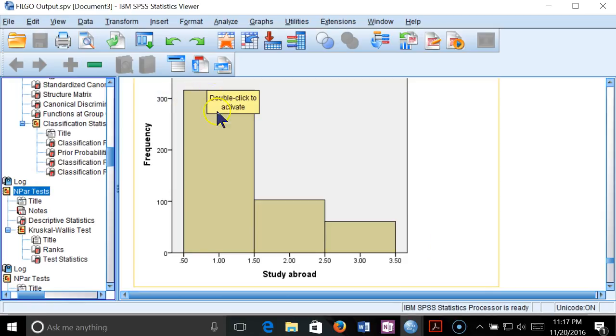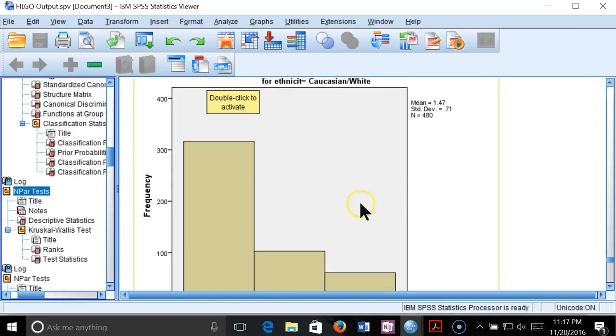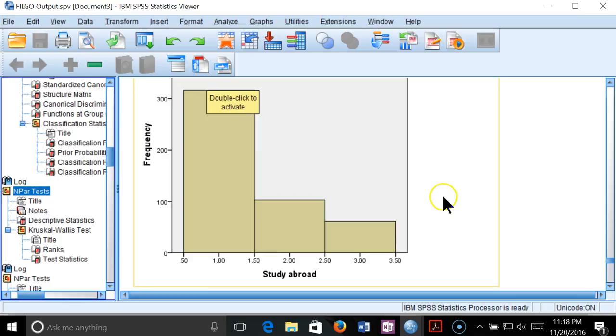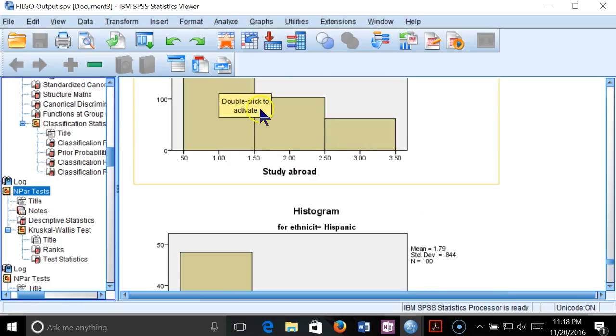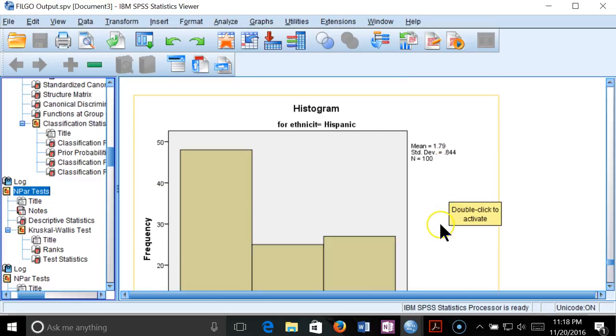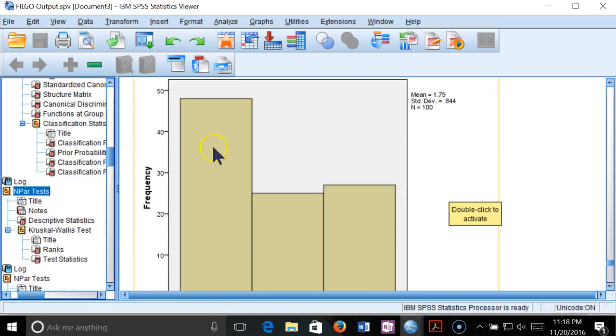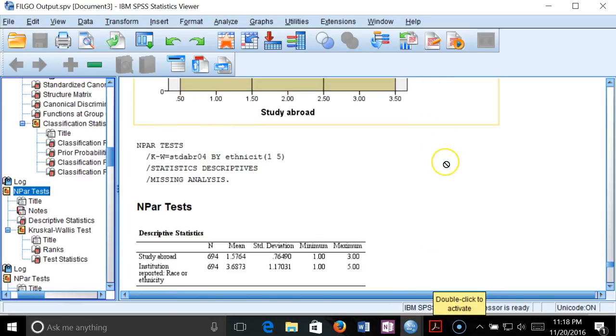This one is interesting. Boy, there's a big difference between this curve and the African American curve. I know that the frequencies are very different, but just looking at the general shape of the curve, there's a lot more people in the Caucasian and white category that say, no way, not going. As a percentage, or as far as the slope is concerned, Hispanic is also a little less steep from left to right, so that's interesting as well.